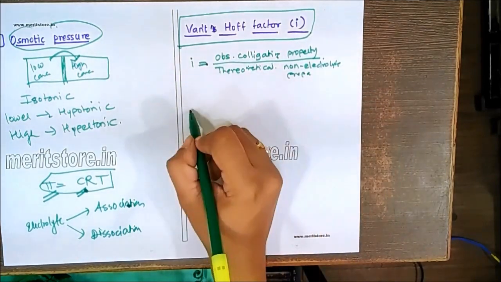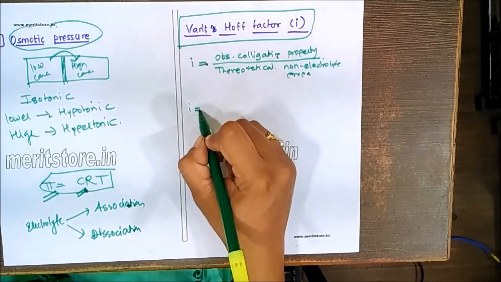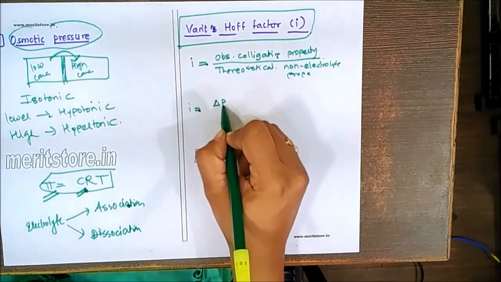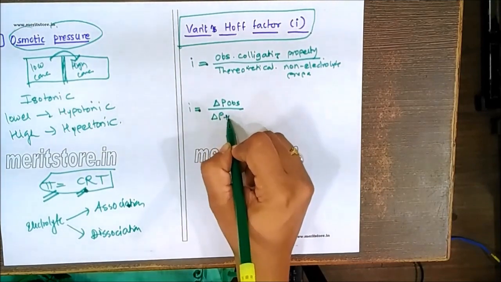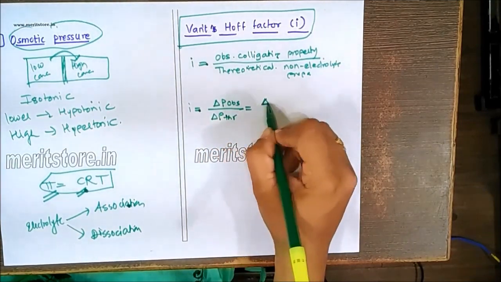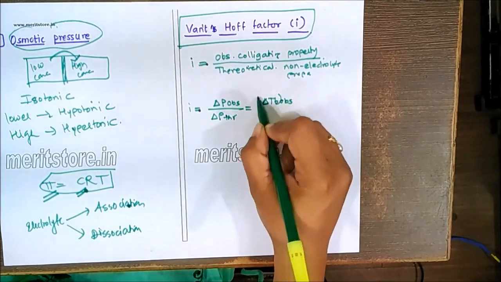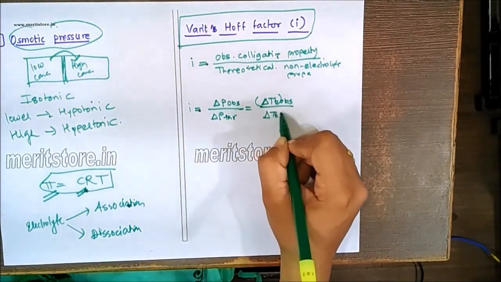So if I have to calculate i for the pressure, this is lowering of vapor pressure, delta P observed divided by delta P theoretical. Also that is equal to delta TB observed divided by delta TB theoretical.